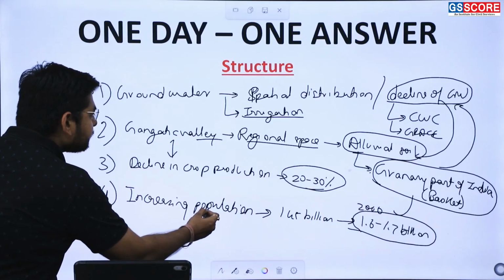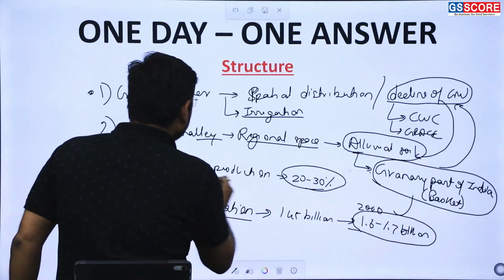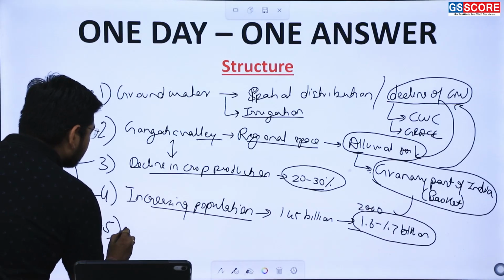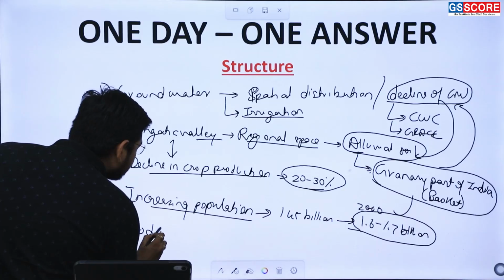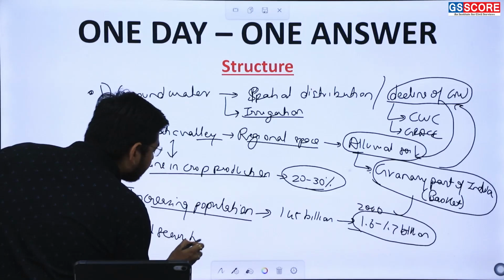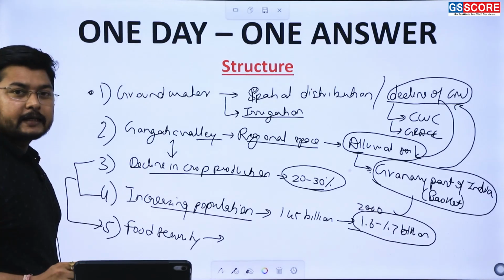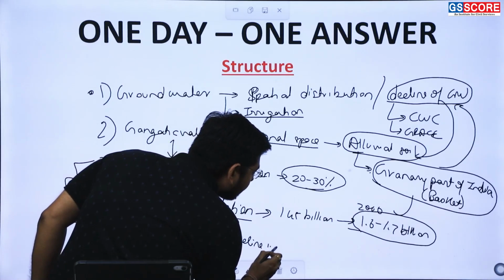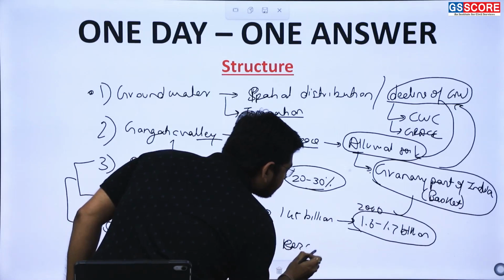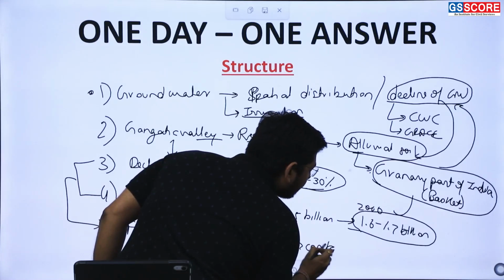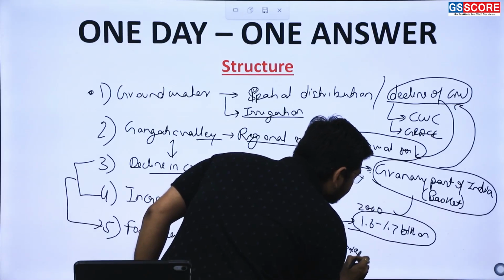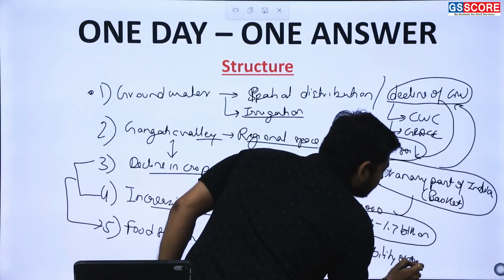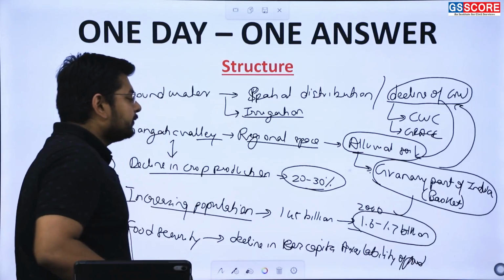So how this increasing population and decline in crop production, these two parts, will result in the fifth part, which will affect the food security of India, because food security will see a decline in the per capita availability of food.